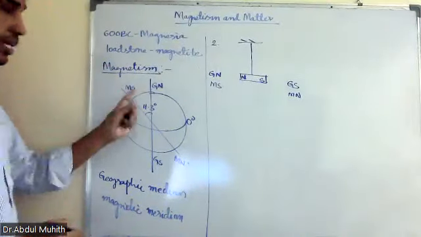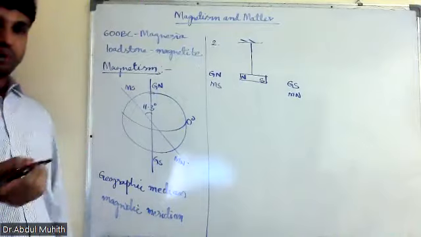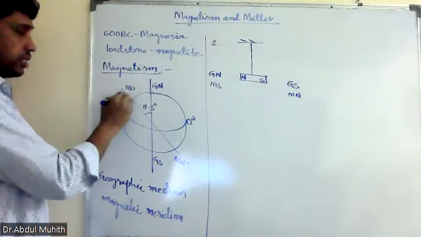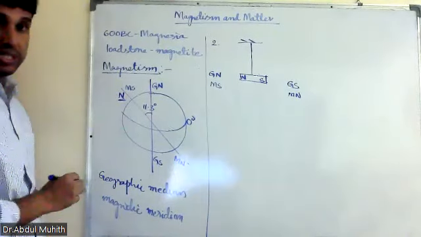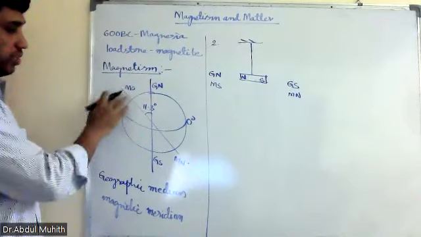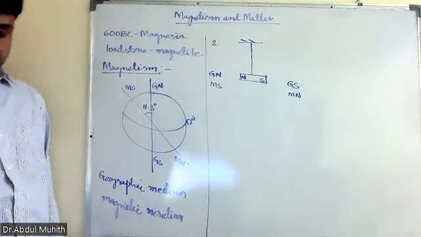In the book it is written in a different way, as north seeking pole. The name is different. If you take the textbook, we have raised this question with CBSE and NCERT. It is written like M here, so this is wrong. This is magnetic south and this is magnetic north. Keep this in mind.